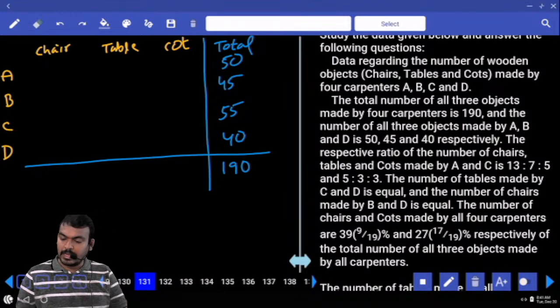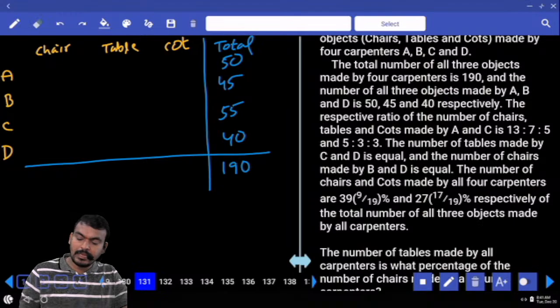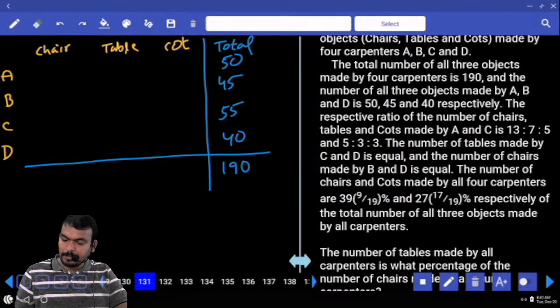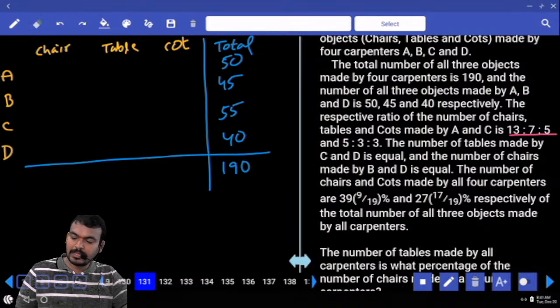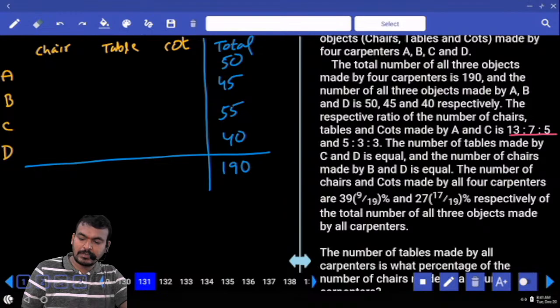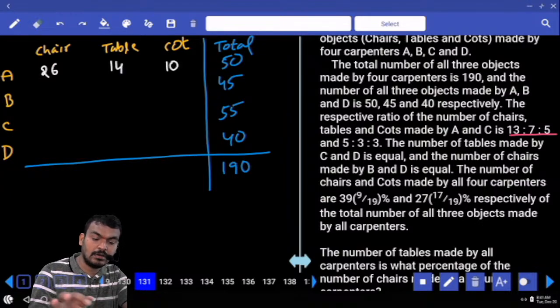C, or not? Next, and one more: the respective ratio of the number of chairs, tables and carts made by A and C is 13 is to 7 is to 5 and 5 is to 3 is to 3. In A, what is the ratio? 13 is to 7 is to 5. 13 plus 7 is 20, plus 5 is 25 parts. 25 parts are 50, means every one part is 2. 13 gives 26, 7 gives 14, 5 gives 10.